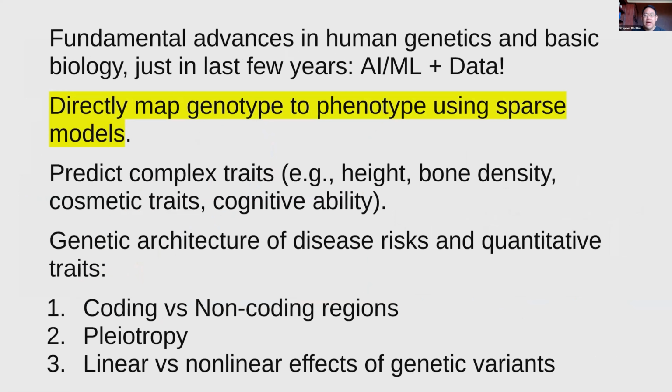So what we're really talking about here is really very fundamental advances in human genetics coming from AI and data. And as I keep emphasizing, this is really the ability to map genotype to phenotype, to fully decode the genome and to tell from someone's genome how they're different from other individual humans. And so there are many examples now of quantitative traits and also disease risks that we can predict fairly well.